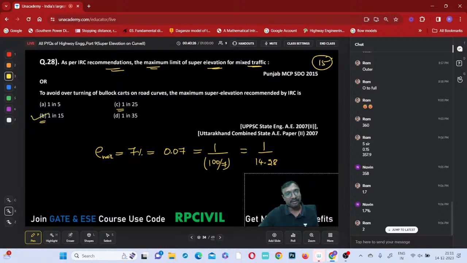But what is the nearby answer? 1 in 15. Option B is the nearby answer, right?